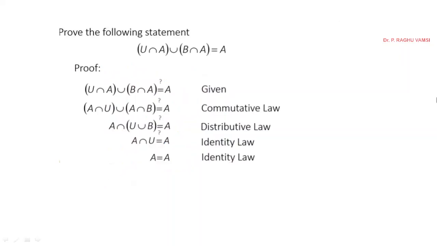Let's prove the following statement: universal set intersection A, within the brackets, union B intersection A, is equal to A. Now, how are you supposed to prove this? Use the commutative law. If you use the distributive law, what will happen? If you use the identity law, how can it be reduced further? Then finally it will come to the identity law. So these three laws will be covered in proposition 1 and 2 itself.